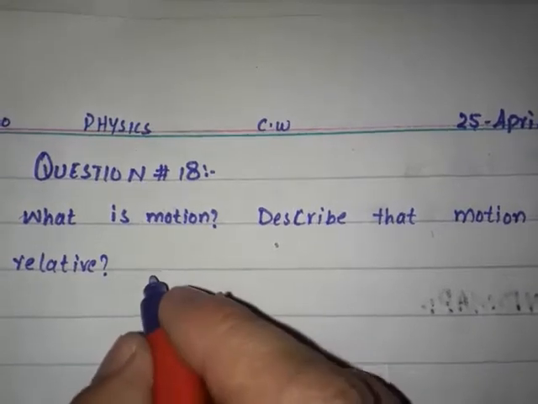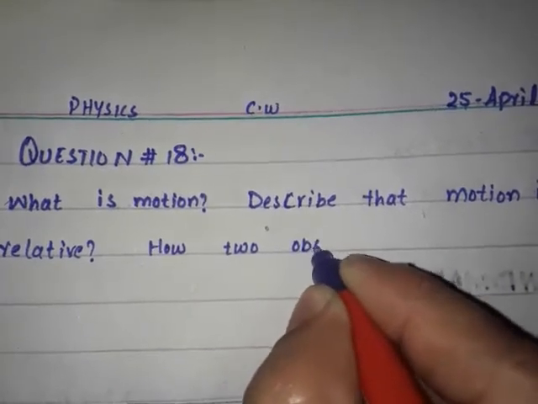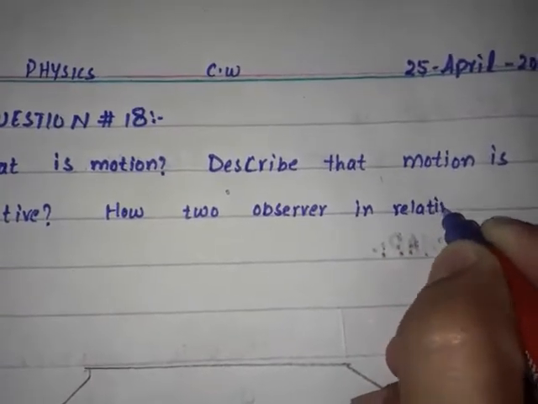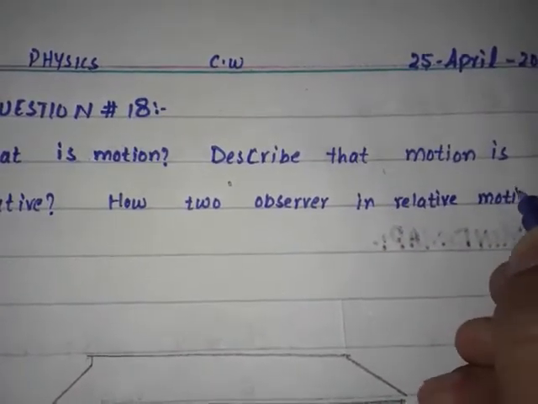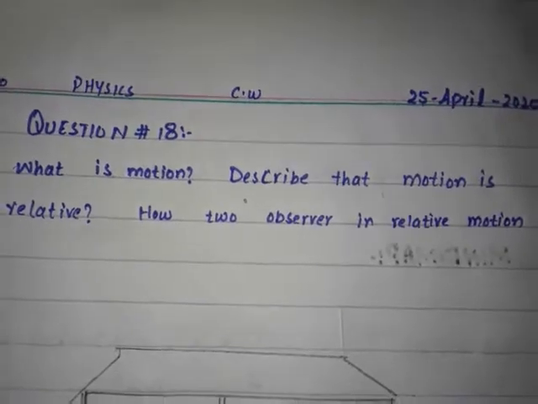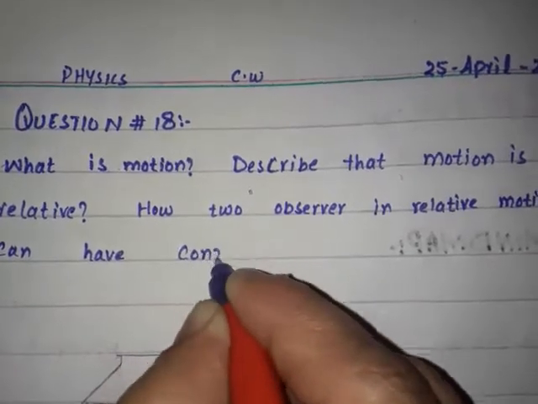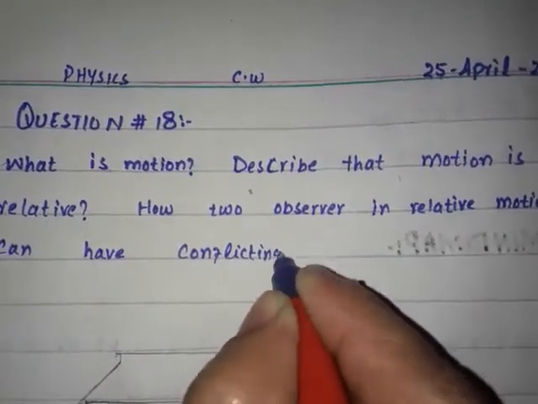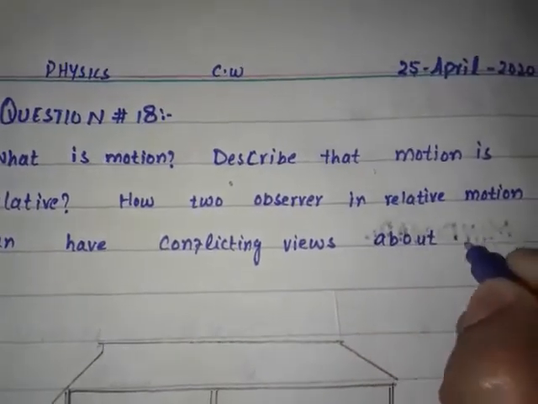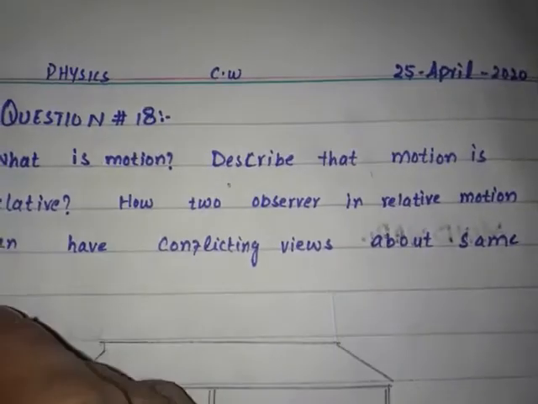How observers in relative motion can have conflicting views about the same object.